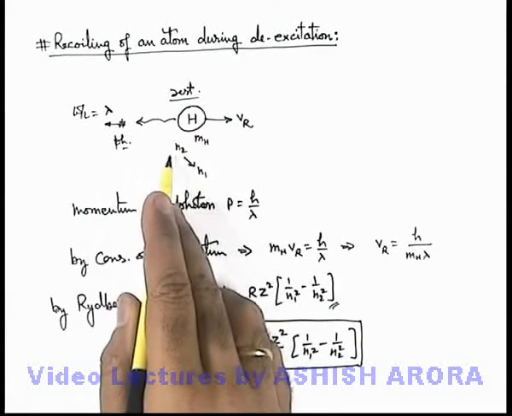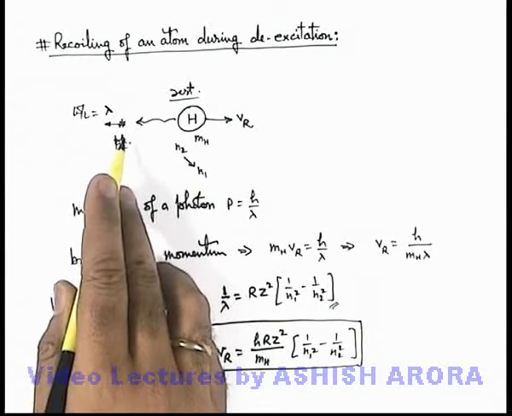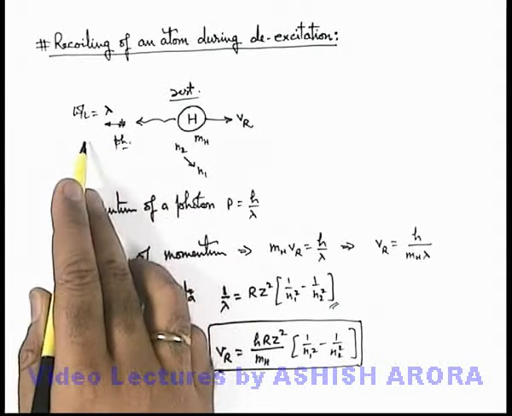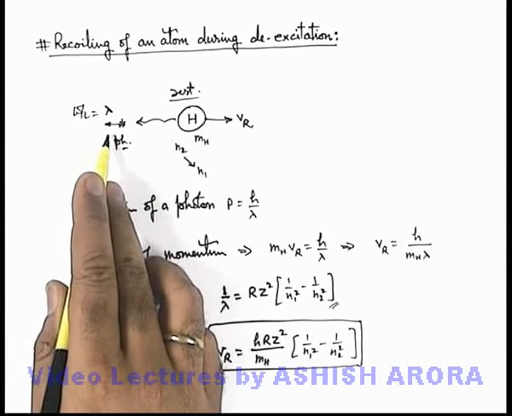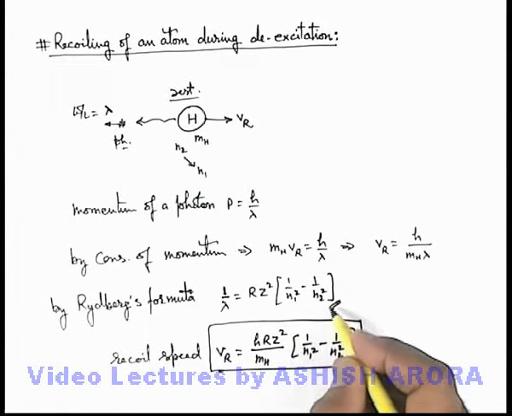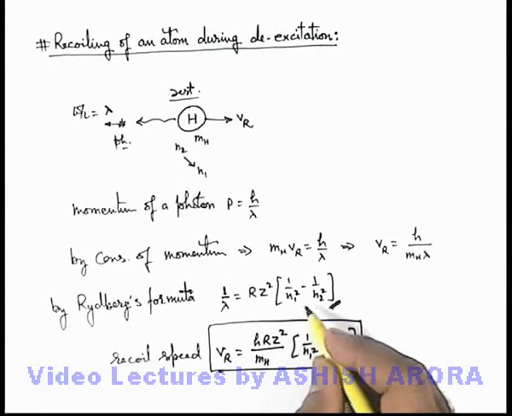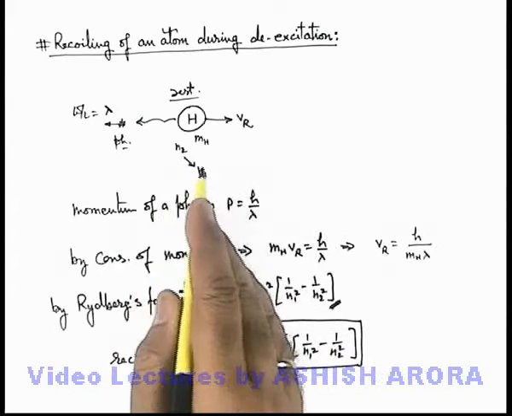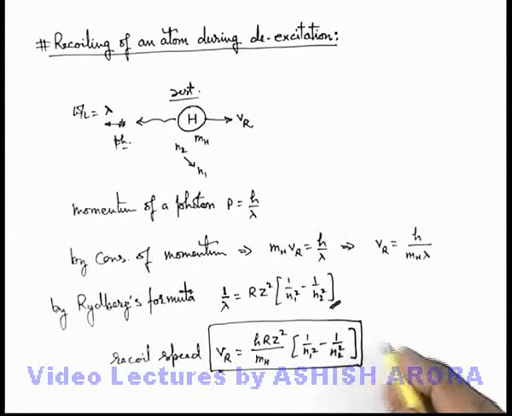Hence, in the actual situation, the wavelength of the emitted photon will be slightly more than this value, because in this expression we have considered that the whole energy of transition is taken up by the photon. So this will be approximately correct, but for numerical analysis this can always be taken. The slight difference, if we wish to account for it, let's continue on the next sheet.